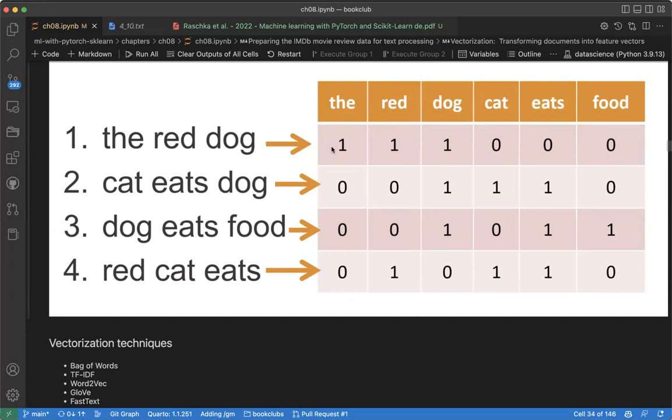And now you can see, for this sentence or this document, we ask: do we have the in this one? Then yes, we have. Do you have red in this? Yes, we have. Do you have dog in this? Yes, we have.